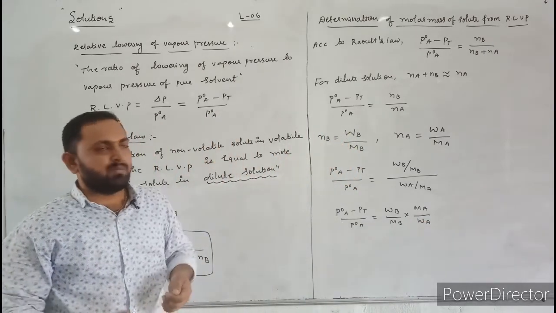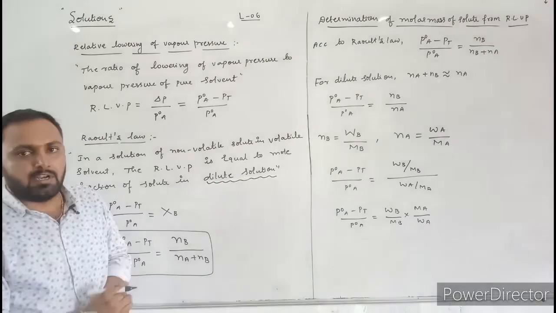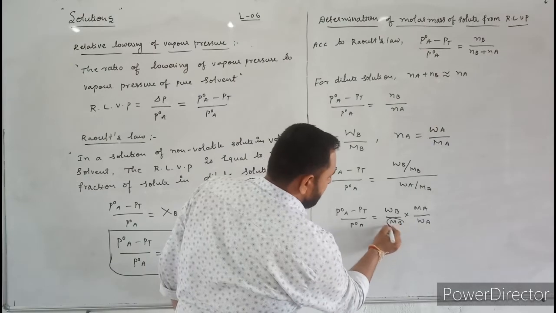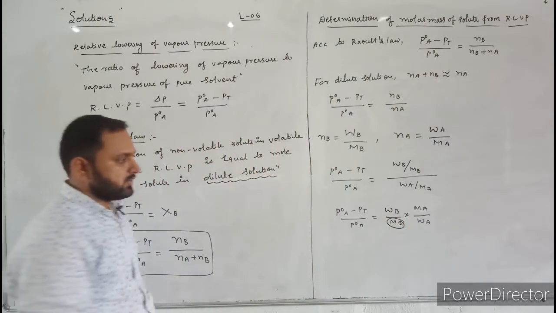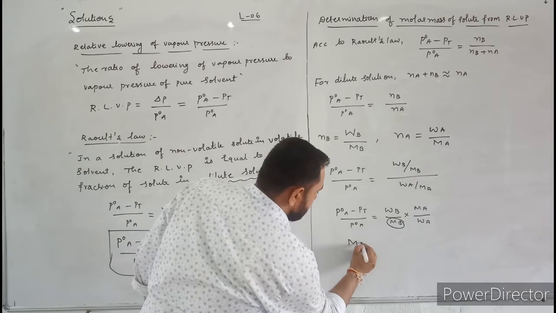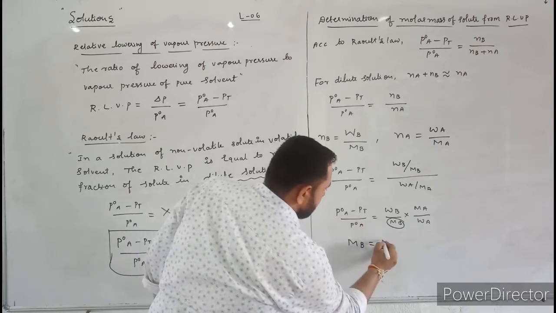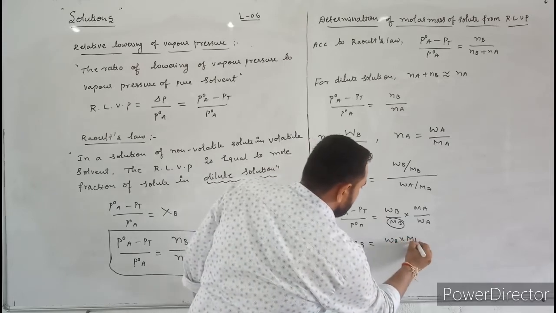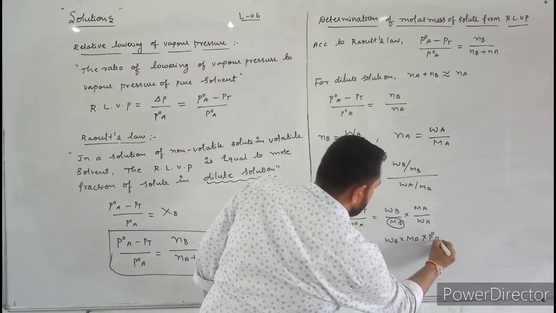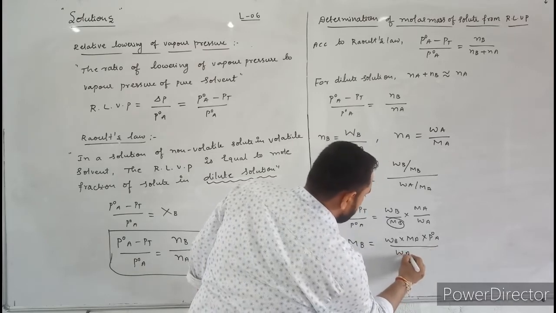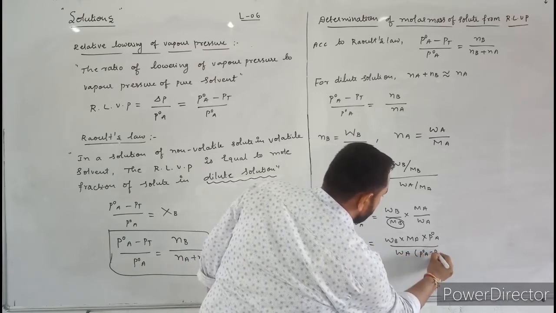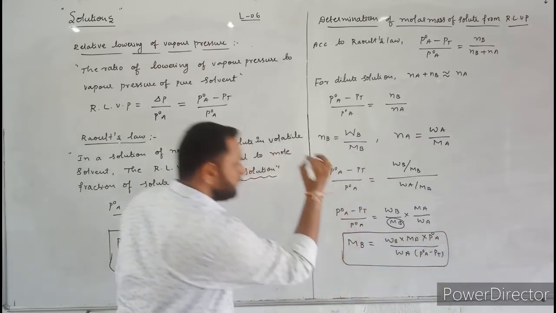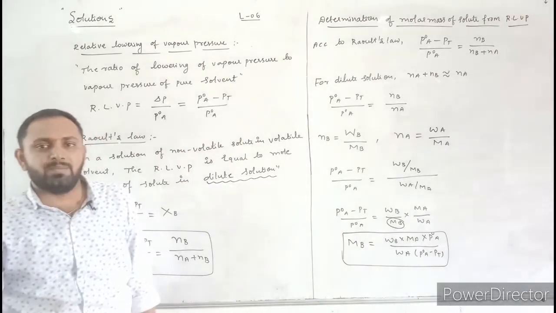Here you have to calculate the molar mass of solute. Solute is represented by B. What is the molar mass of B? Mb. So you just rearrange this equation. Mb is equal to Wb into Ma into P naught A divided by Wa into P naught A minus P. This is the formula to calculate the molar mass of solute from relative lowering of vapor pressure.